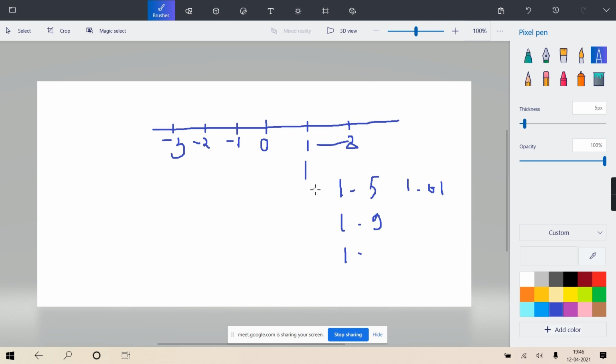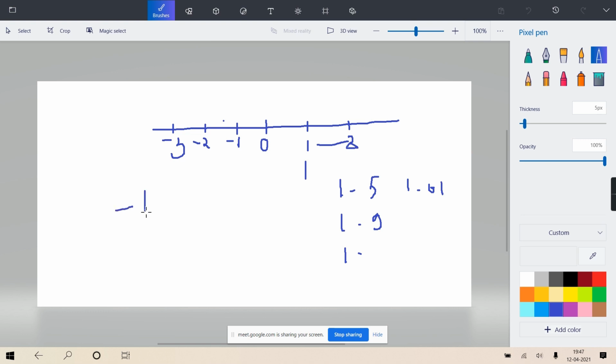So who is the nearest whole number which is less than or equal to all of these? 1 only, obviously. Getting? But in case of negatives, it is the next one. Like if I have minus 1 point something, minus 1.9, minus 1.119, whatever, its floor is -2, always remember. Why? Because -2 is the nearest integer which is less than or equal to all those numbers. I hope you know it. Is -2 lesser than -1? -2 is lesser. -3 is less than -2. Do you agree or no?